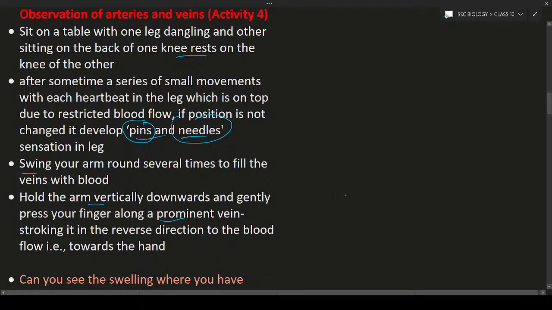Let us consider this is a hand, a rough diagram. If you hold the hand towards the ground, what will happen? The blood will be pulled over here, in the veins. Stroking in the reverse direction to the blood means the blood tries to move towards the heart. What is the function of the vein? The function of the vein is to transport blood from the body parts to the organs. If you stop over here, the blood will get pulled over here towards the hand. So this is about activity 4.